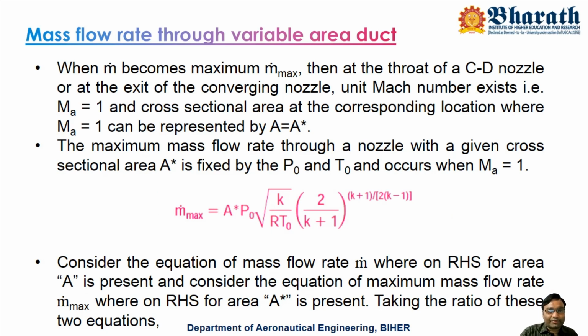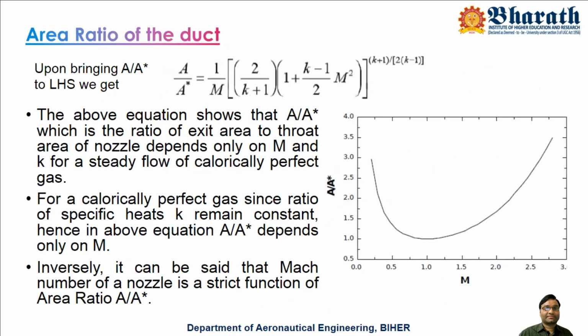Now take these two equations, the m dot equation and the m dot max equation, and divide one by the other. m dot by m dot max on the LHS equals the corresponding RHS terms, one divided by the other. Then take A by A star to the left side, and the equation will change like this.